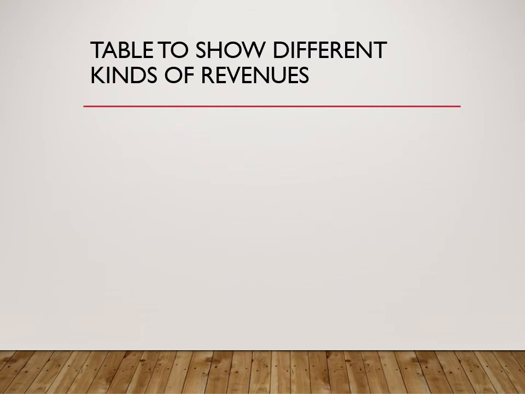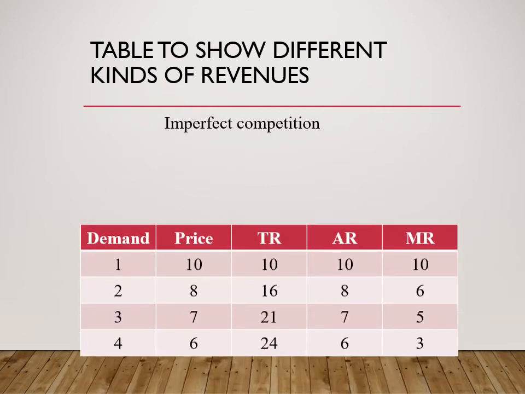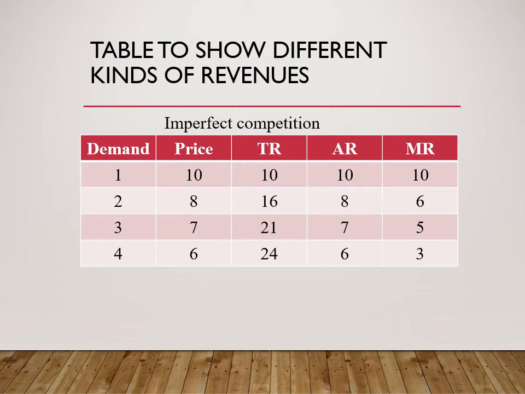Then we look at the situation under imperfect competition. For imperfect competition, the price must fall for sales to increase. So because of that, 10 times 1, we have 10. 8 times 2, we have 16. 7 times 3, we have 21. 6 times 4, 24. You see the total revenue is changing.